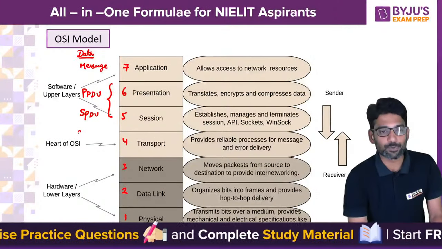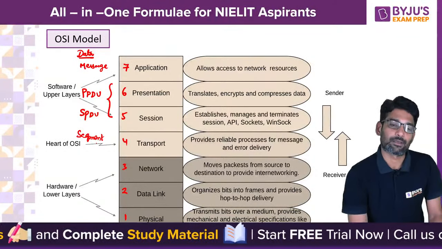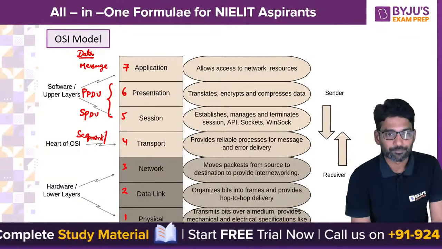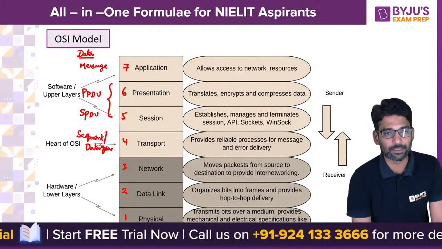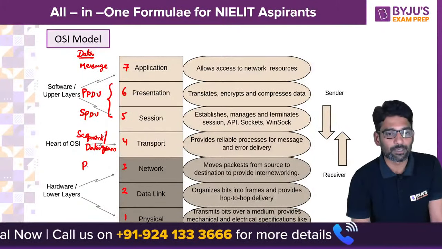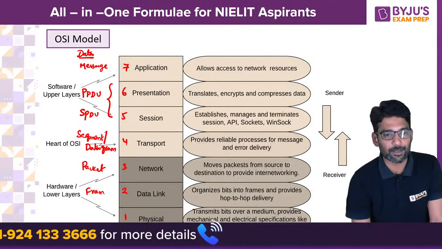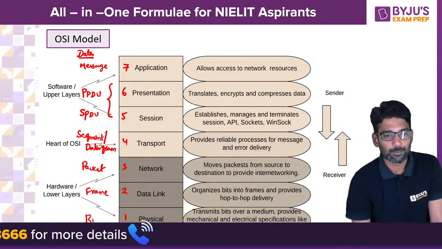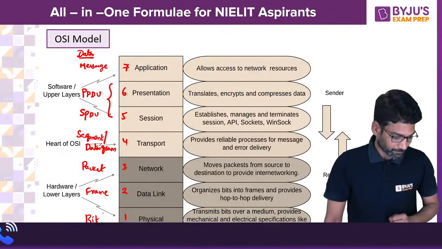At a transport layer, we use the term segment, or we can use the term datagram. If we are following TCP, we use the term segment. For UDP, we use the term datagram. At network layer, we call it as packet. At a data link layer, it is a frame. At physical layer, it is bit. So this terminology is also very important.